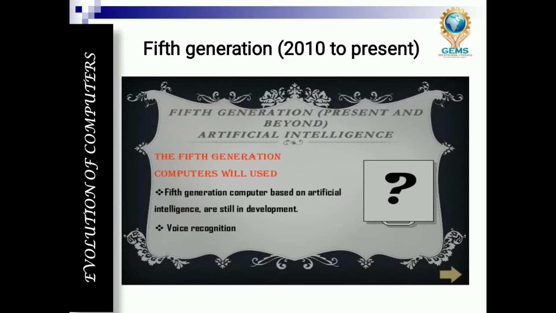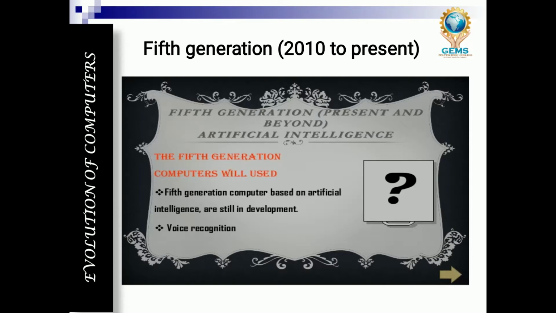The supercomputers, satellites, and robots work based on artificial intelligence. Nowadays, people are using artificially intelligent computers. A lot of drastic and unbelievable changes occurred in this generation.